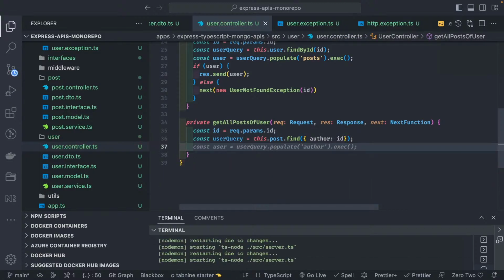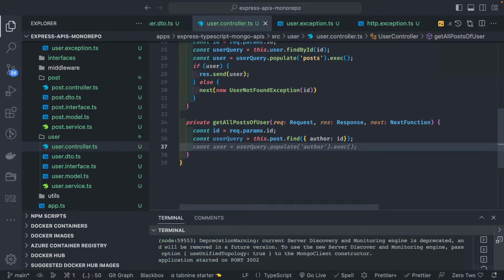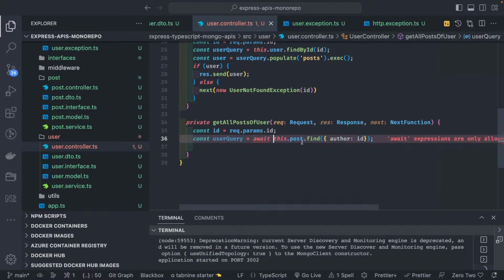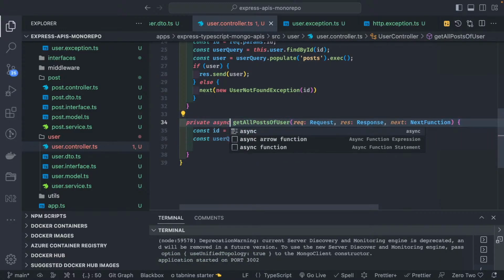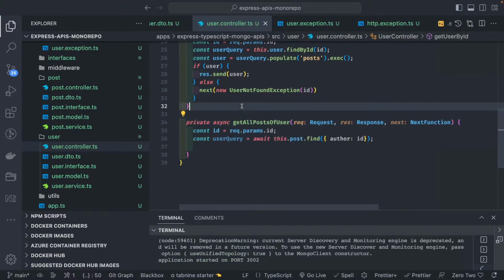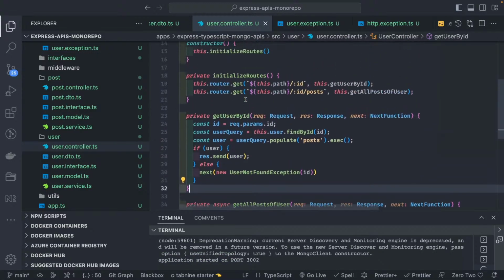And then we can do await, simply await this.post.find, this can be an async method. Get all the posts, and it depends on how you want to create it.